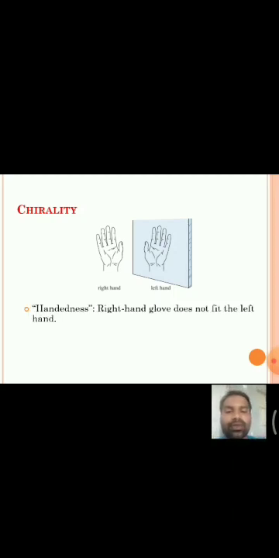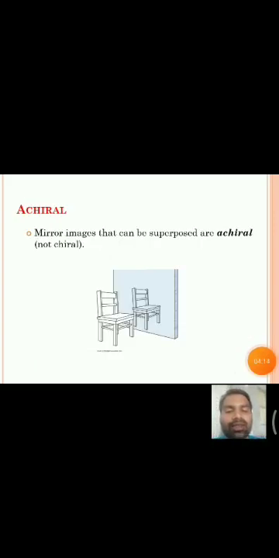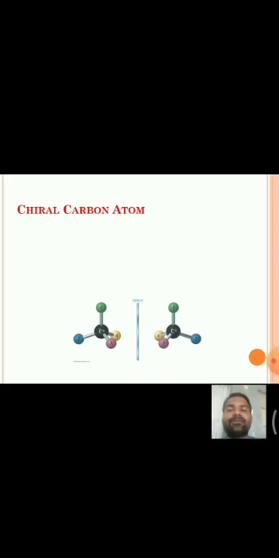Next, coming to the chirality term. Chirality means any object which is not superimposable on its mirror image is said to be chiral. Any object which is non-superimposable on its mirror image is said to be chiral. That means the object which is superimposable on its mirror image is said to be achiral. For example, this chair which is superimposable on its mirror image is said to be achiral.